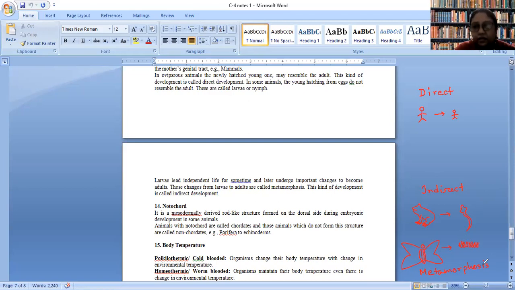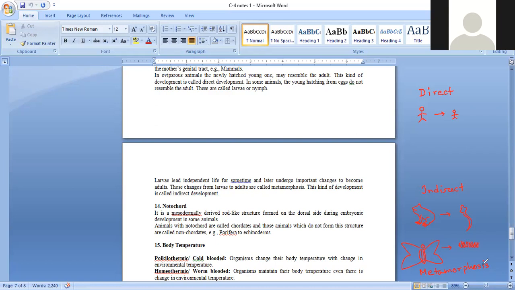We have all read since childhood how a butterfly comes out of an ugly looking worm, and there are stages called larva and pupa stages. So all organisms where development is not direct, metamorphosis will be there, and development will have different stages like larva, pupa, and others. Understood? Class?